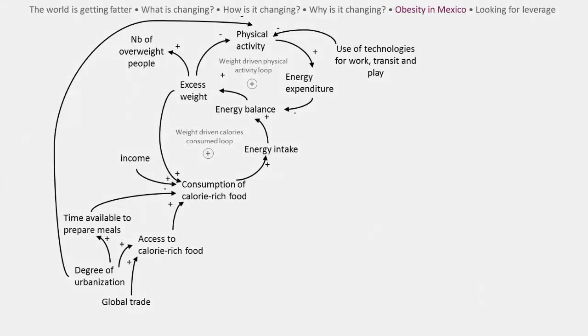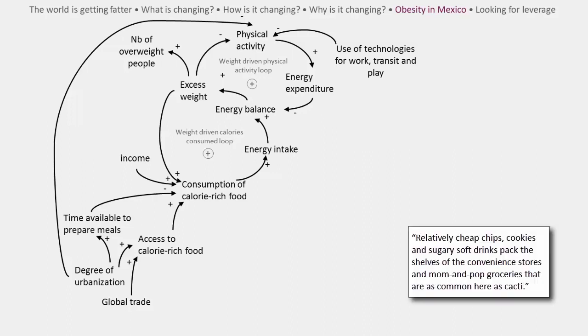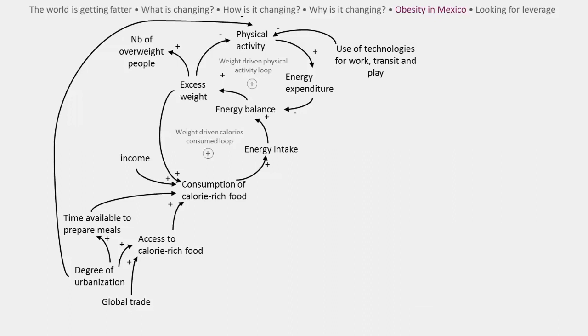Junk food used to be expensive, but now it's not. One cause is the spread of US fast food restaurants and junk food snacks since the Mexican economy opened in the 1990s. Now, according to the article, relatively cheap chips, cookies and sugary soft drinks pack the shelves of the convenience stores and mum and pop groceries that are as common here as cacti. On the other hand, healthier foods tend to be more expensive for the Mexican poor and working class.